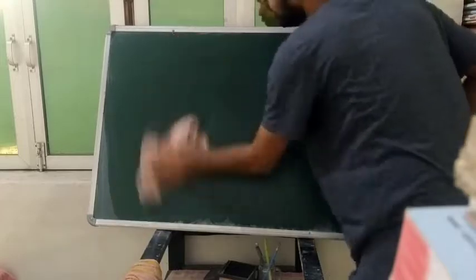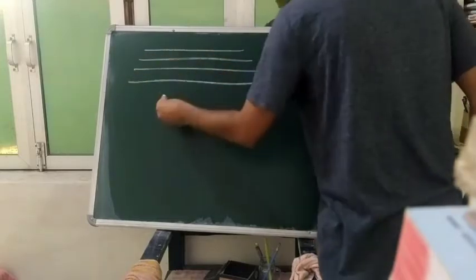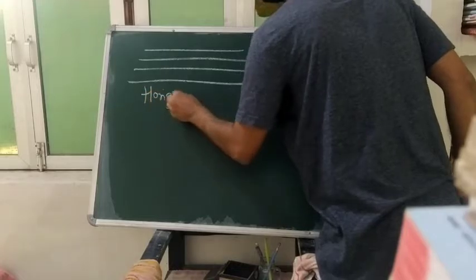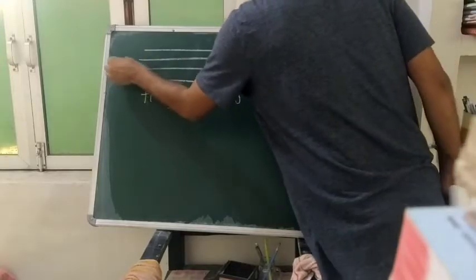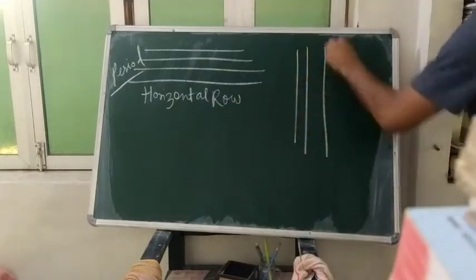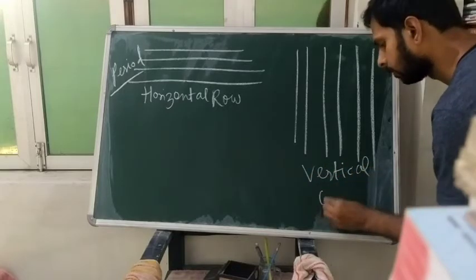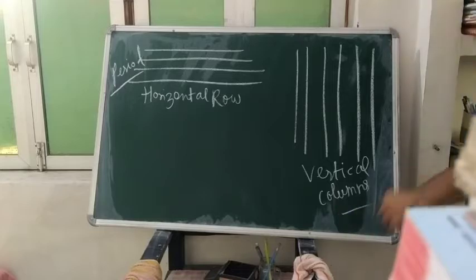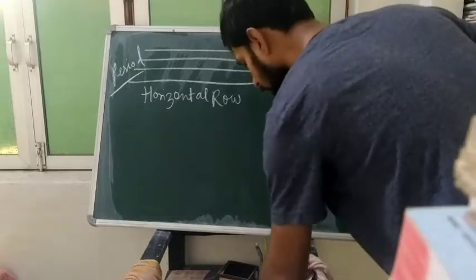You will look that horizontal rows will be called a period, and vertical columns will be called a group.